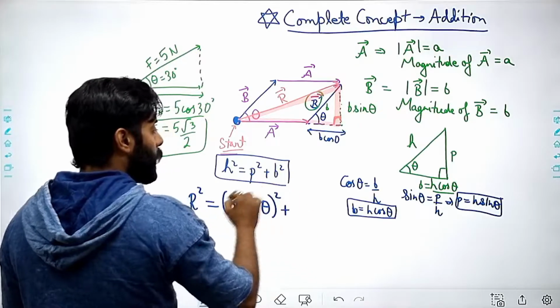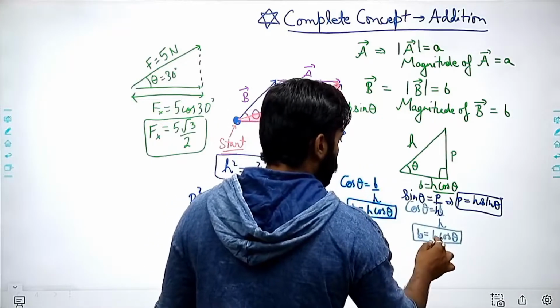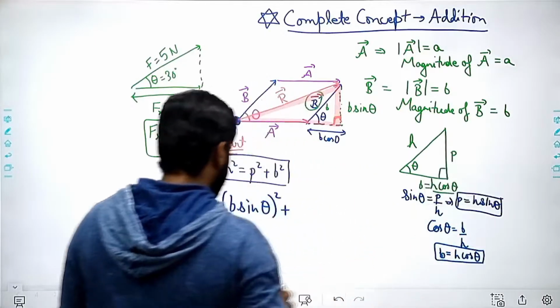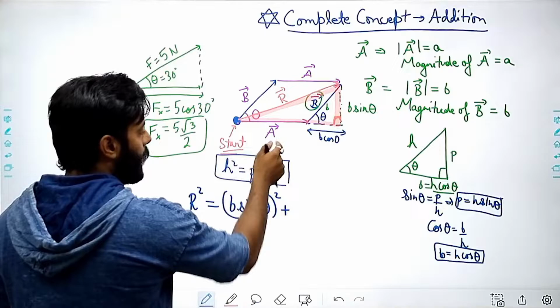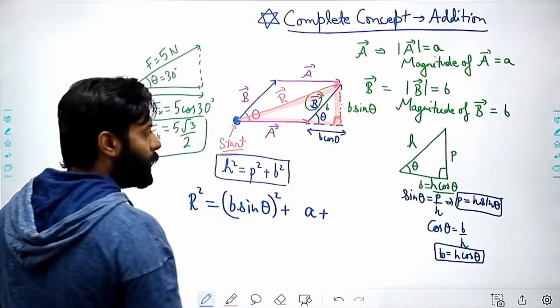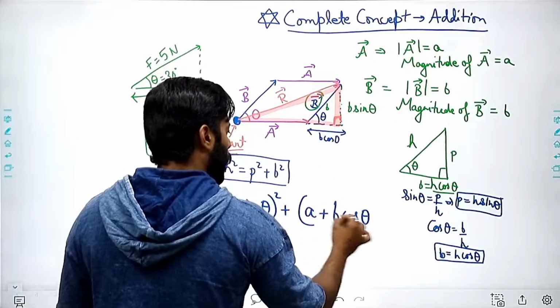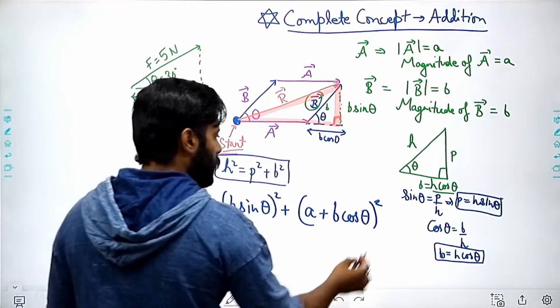And what about base, sir? So base, here base is a, right? The magnitude of a, is a plus b cos theta square, right?